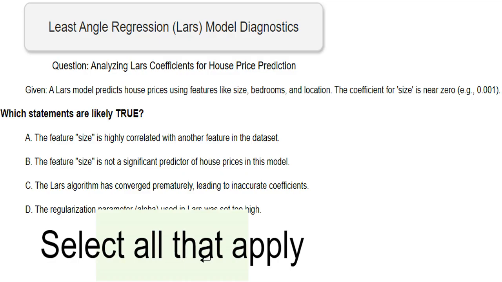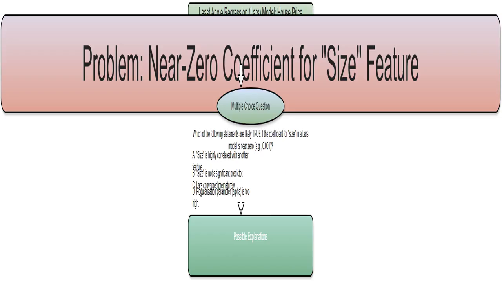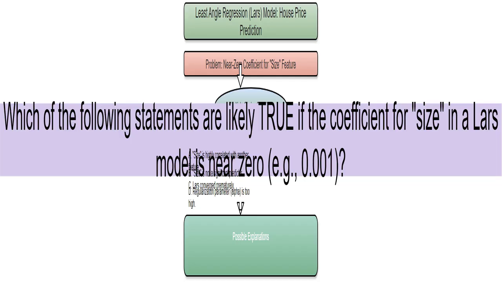of the quiz context. We're investigating why the coefficient for the size feature in our house price prediction model is very close to zero. This is the core of our problem, and we'll examine several potential causes. I think that size, meaning the square footage of a house, might be highly correlated with another feature in the dataset, like living area. If these two features are almost the same, the model might prioritize one, leaving the other with a near zero coefficient.